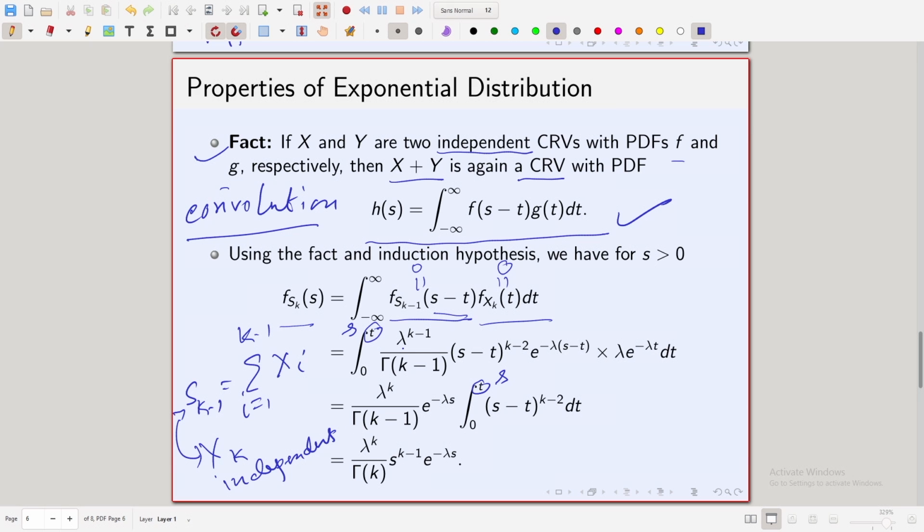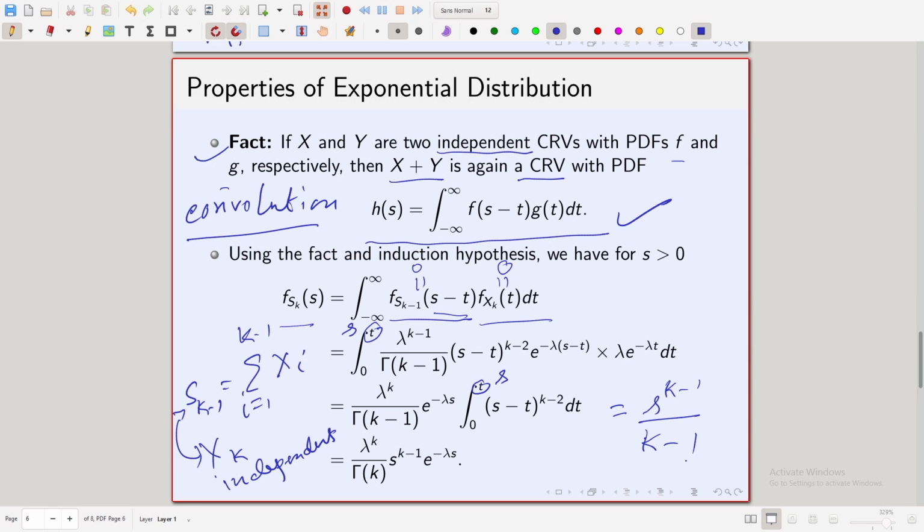There is one lambda to the k minus 1, here there is a lambda, so you get lambda to the power k, and again gamma k minus 1, fine, e to the power minus lambda s. Now, if you do this integration, you will see this integration is equal to s to the k minus 1 divided by k minus 1.